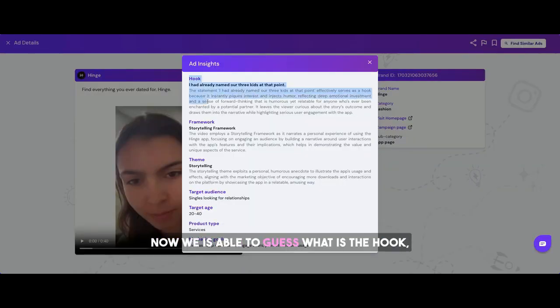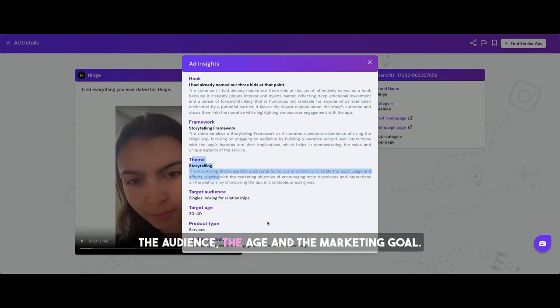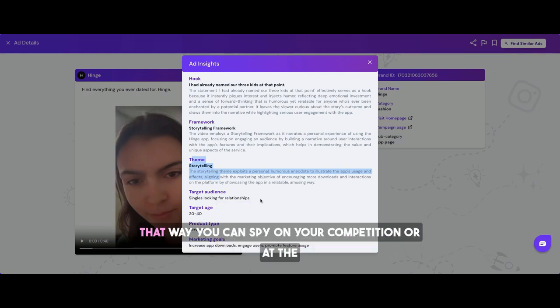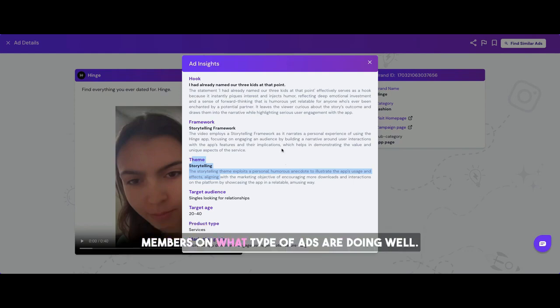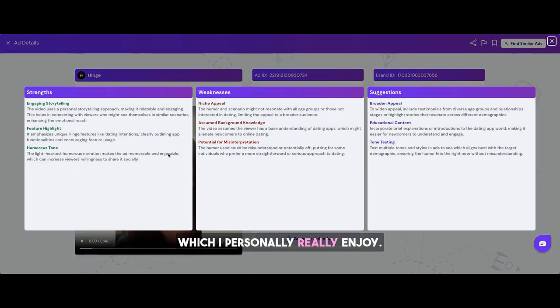we are able to guess what is the hook, what is the framework, what is the theme, what is the audience, the age, and the marketing goal. That way, you can spy on your competition or at the industry level and share it with your clients or the team members on what type of ads are doing well. But let me show you something which I personally really enjoy.